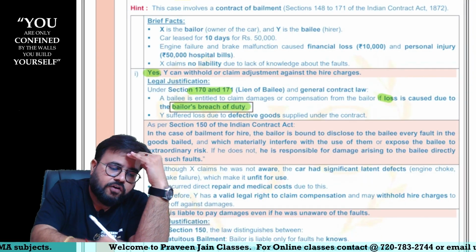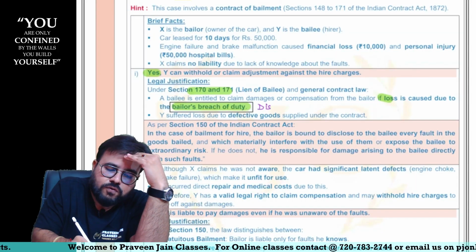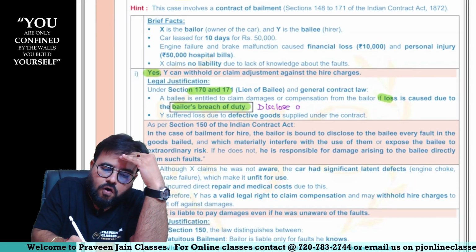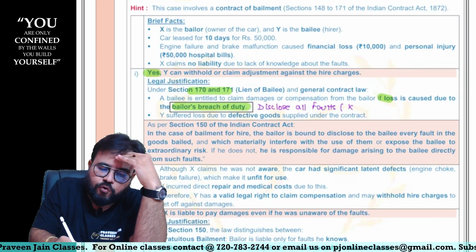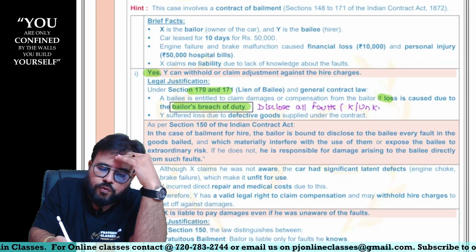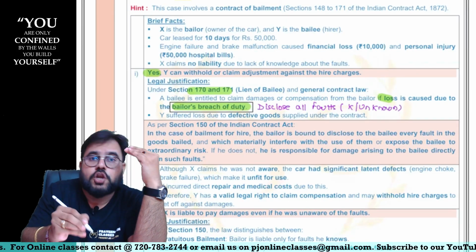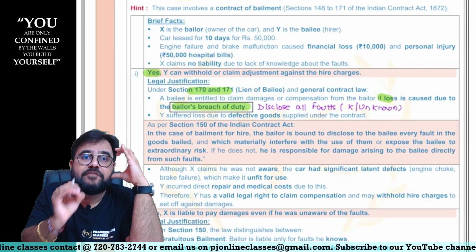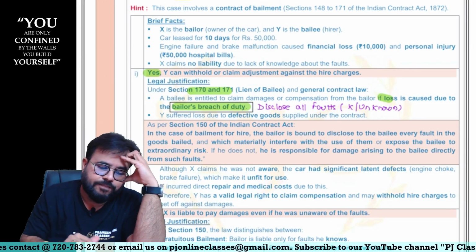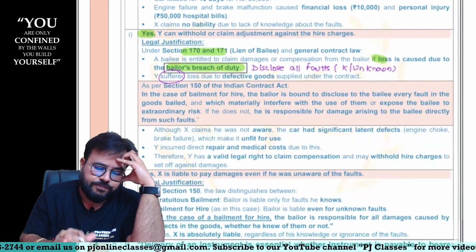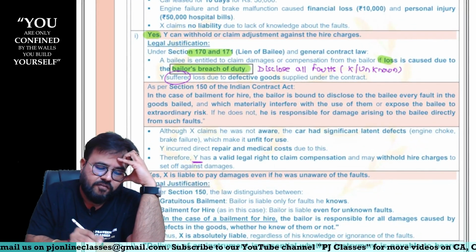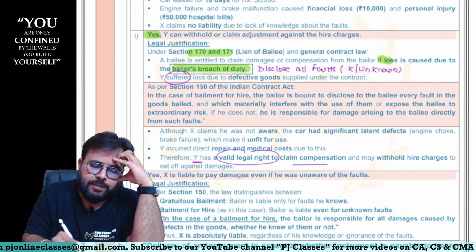Bailor ka duty was to disclose all faults. Now, when I say all faults, it could be known, it could be unknown, because it is non-gratuitous bailment. It is a bailment for hire or reward, sir. Y has suffered loss, hence you have to compensate, sir. So hence Y has a valid legal right to claim compensation, sir.